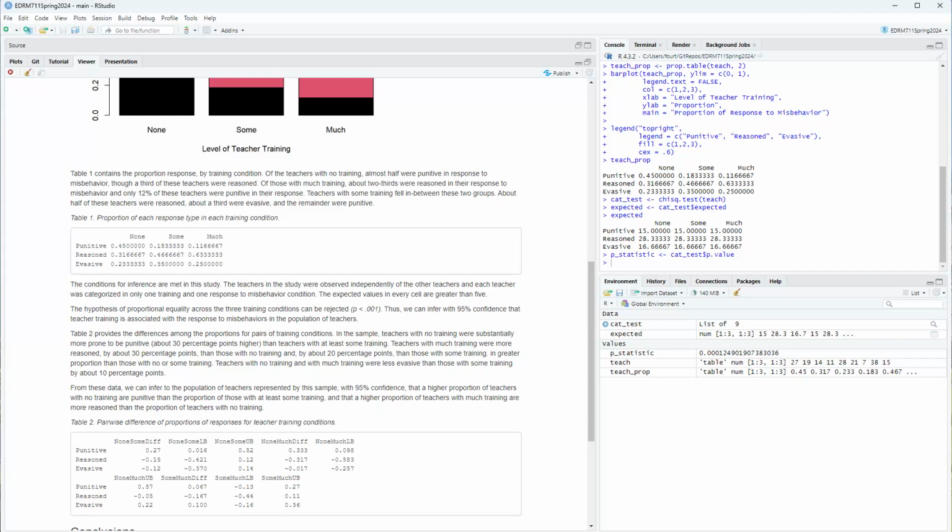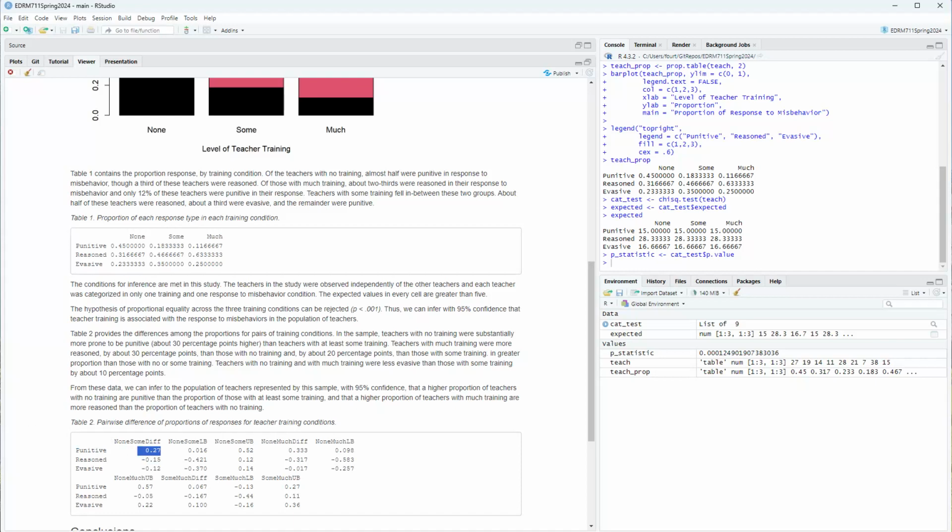Now note Table 2. I'm now going to do a post-hoc analysis. Table 2 provides the differences among the proportions for pairs of training conditions. In the sample, teachers with no training were substantially more prone to be punitive, about 30 percentage points higher than teachers with at least some training. Let's see if we can see that. So teachers with no training were more punitive than teachers with at least some training. So I'm comparing the none to some difference for punitive, and I see there it's 0.27, so it's 27%.